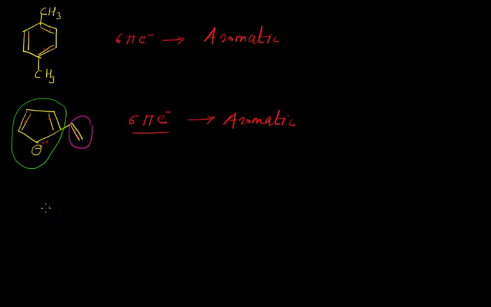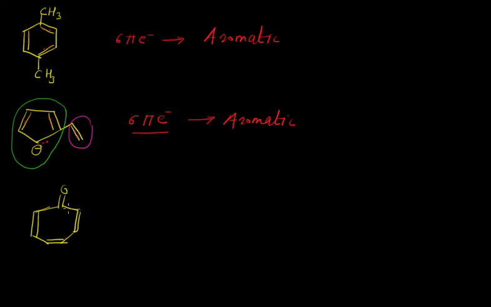Let me draw the structure like that. So we have a substituent over here. Now we have double bonds like this.